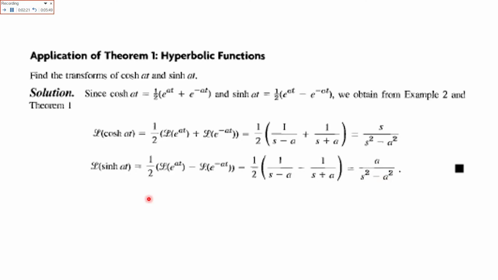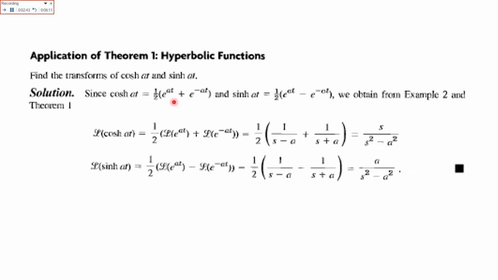We can say that anything that is after the hyperbolic would be at the numerator, divided by s square minus a square. So that is how you can find the Laplace of the hyperbolic functions. First, you convert the hyperbolic function into the exponential form.